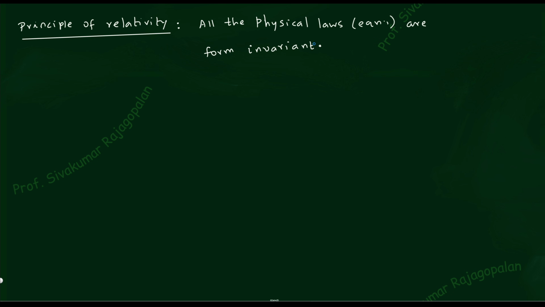They are form invariant. When will it be form invariant? Under some coordinate transformation. If you don't do anything, then nothing will change. So we have to do something, and that is the coordinate transformation. We are going to do a coordinate transformation and then ask the question, what happens to the original equation? If the original equation remains intact, we say invariant. So what is invariant? Invariant means something that does not change.